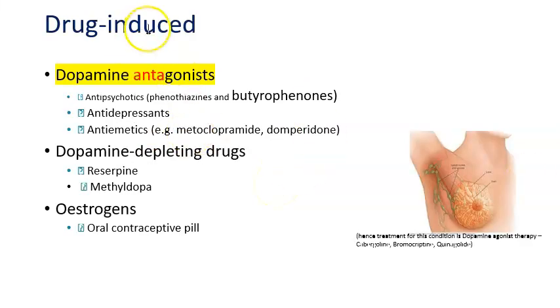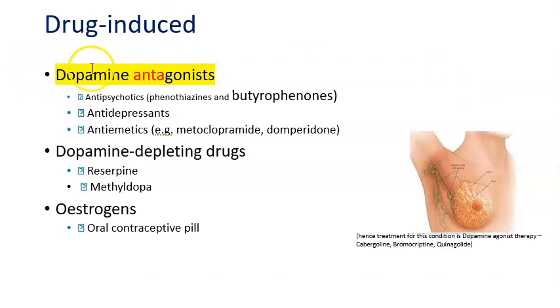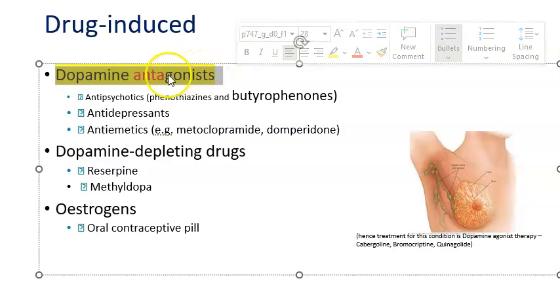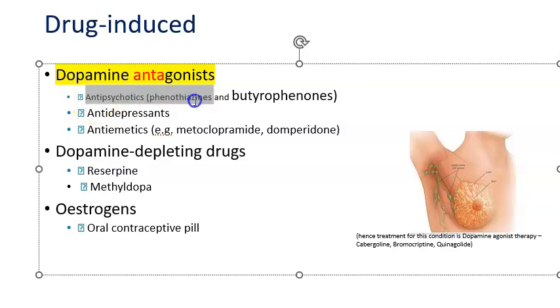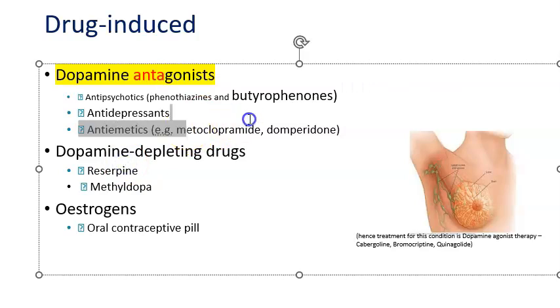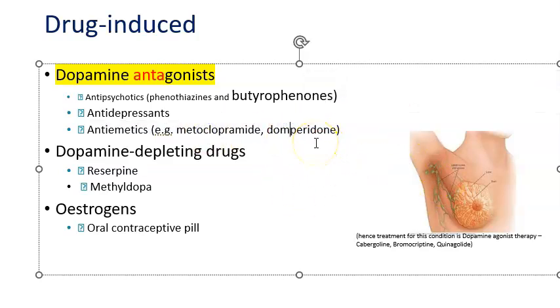Very good. So next is drug-induced causes. You're almost at the last part of this video, the third part of it. So the drug-induced causes of hyperprolactinemia. So dopamine antagonists. So again, something is not allowing the dopamine to work. The dopamine was supposed to go and inhibit the prolactin secretion, but that dopamine is not being allowed to work. So who are those people? Like antipsychotics, antidepressants, antiemetics like metoclopramide and domperidone. So with these drugs you should be very careful. Okay, metoclopramide and domperidone.